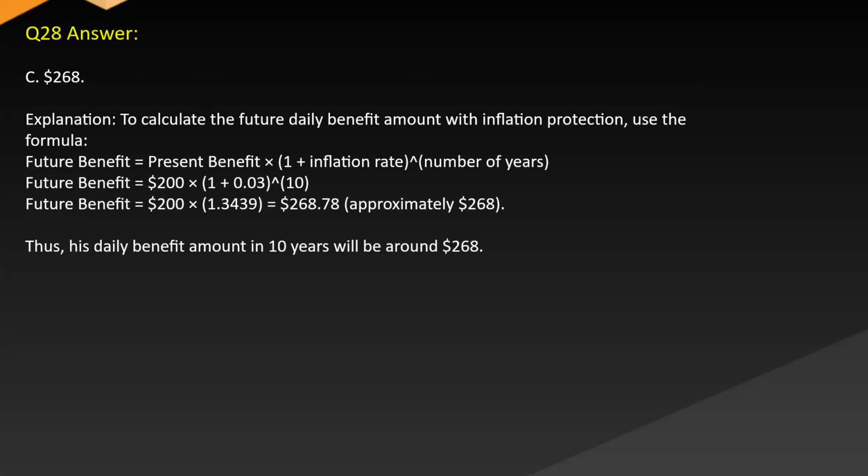Answer: C. $268. Explanation: to calculate the future daily benefit amount with inflation protection, use the formula: future benefit equals initial benefit x (1 plus inflation rate) to the power of the number of years. Future benefit equals $200 x (1 + 0.03)^10, which equals $200 x 1.3439, which equals $268.78, approximately $268. Thus his daily benefit amount in 10 years will be around $268.